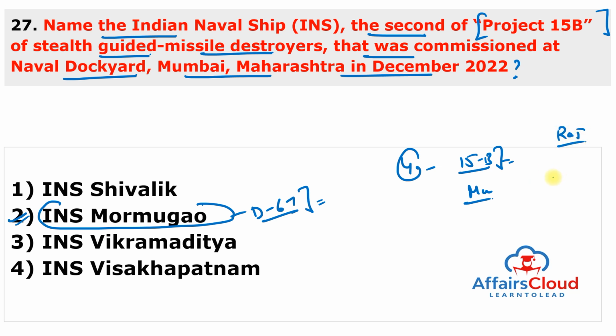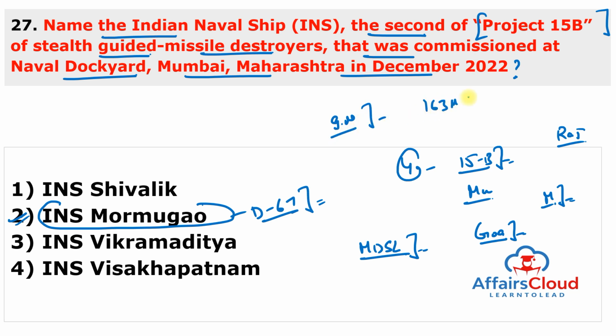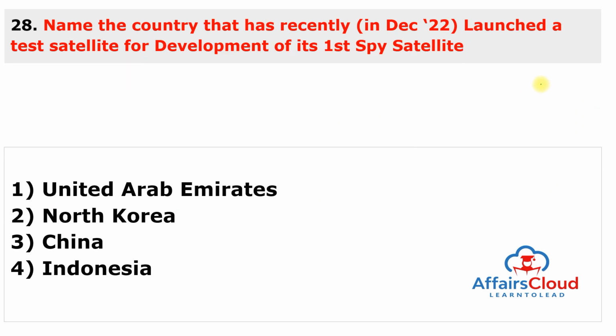And INS Mormugao is named after Mormugao, a historical port city in Goa on the west coast. It was built by Mazagon Dock Shipbuilders Limited, a Mumbai-based company, and was indigenously designed by the Warship Design Bureau, which is the in-house organization of the Indian Navy. It is 163 meters long, 17 meters wide, and can carry 7,400 tons and has a crew of roughly 300 personnel. Moving to next question.